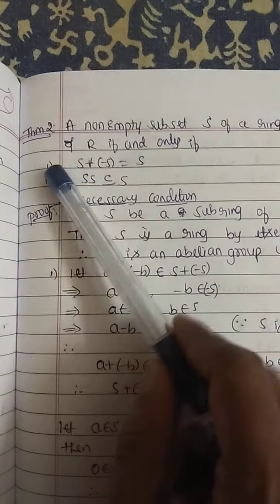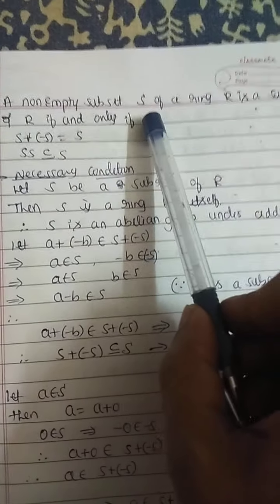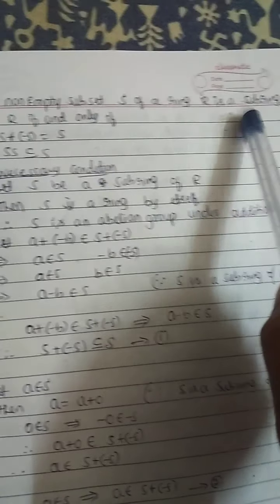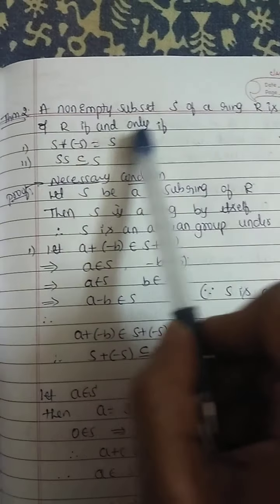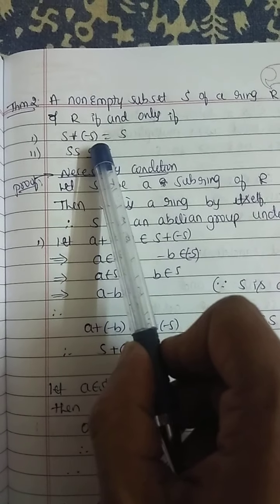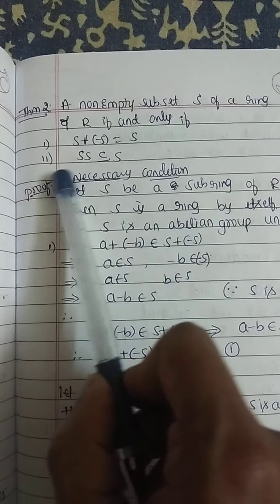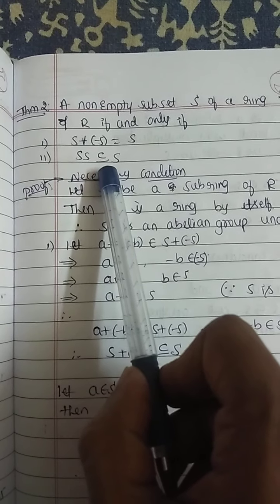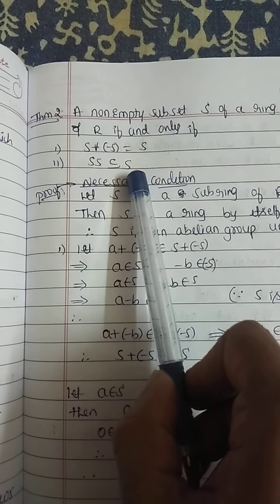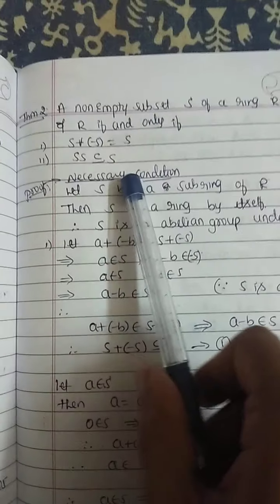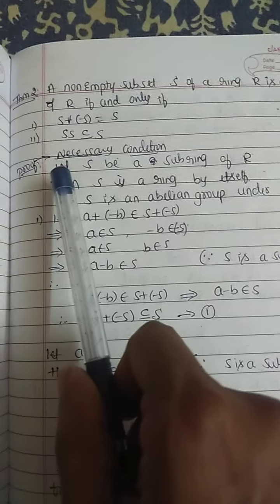Next theorem, theorem number 2. A non-empty subset S of a ring R is a subring of R if and only if, first condition, S plus of minus S equals S. Second condition, S into S is contained in, subset or equals, S. Here first we have to prove the necessary condition.